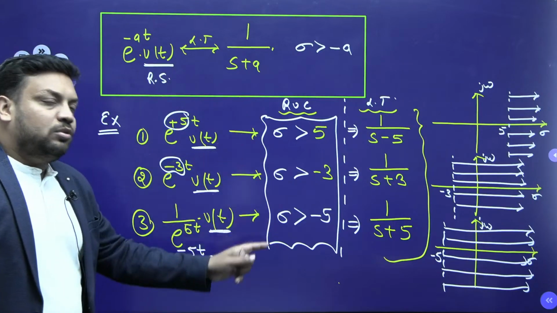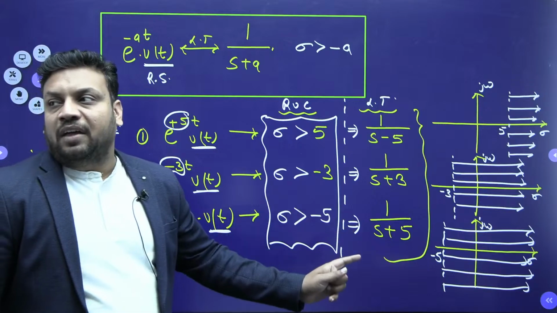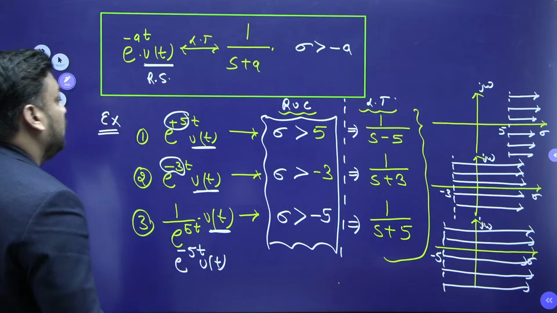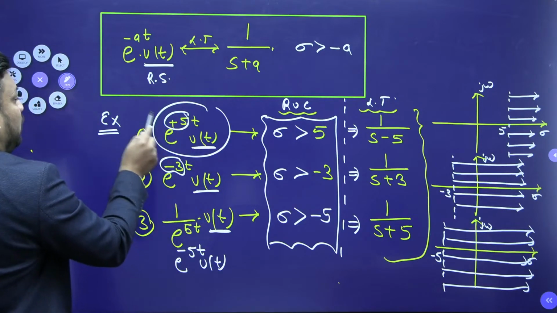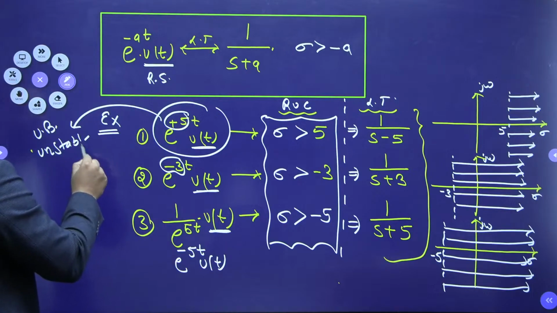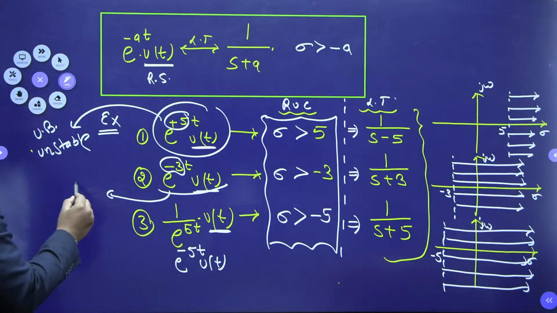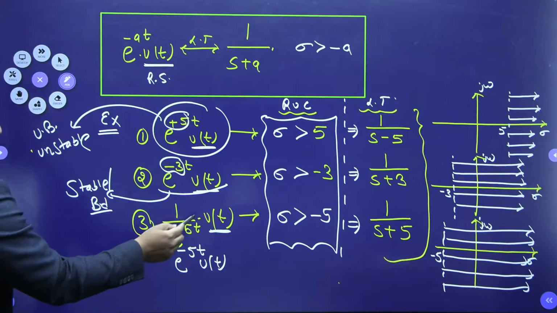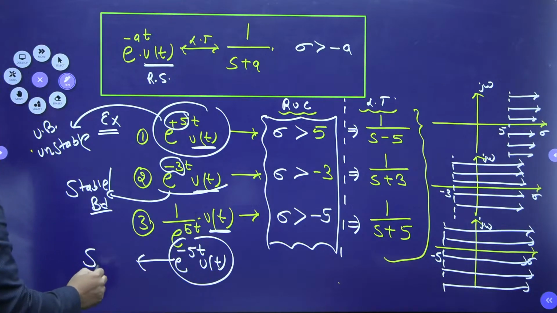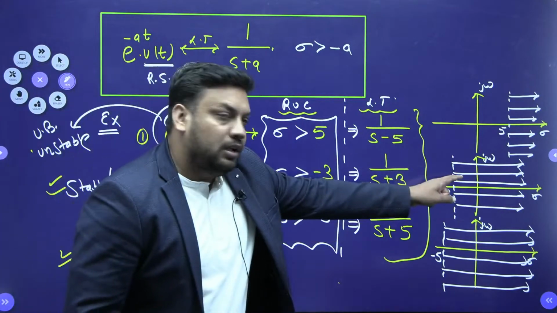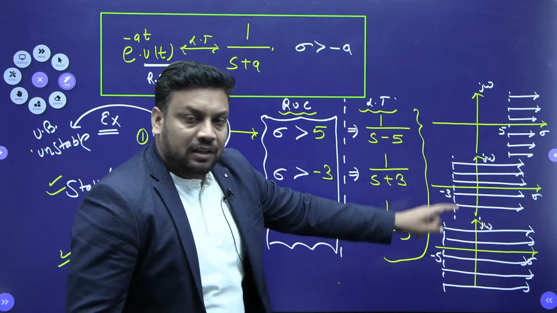Now tell me, in this question, is the signal stable? Of course e to the power 5t ut is an unbounded signal, it is unstable. Similarly, if I talk about this signal, it will be stable and bounded. Yes or no? Similarly, e to the power minus 5t ut is also stable or bounded. And if I check the ROC, in both cases where the signal is stable, can I make a conclusion?